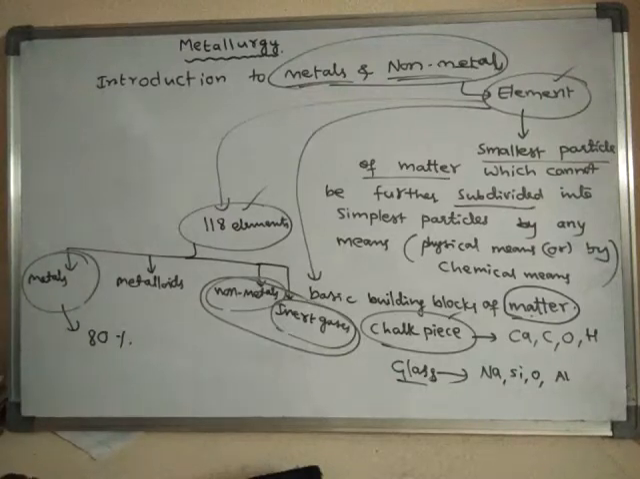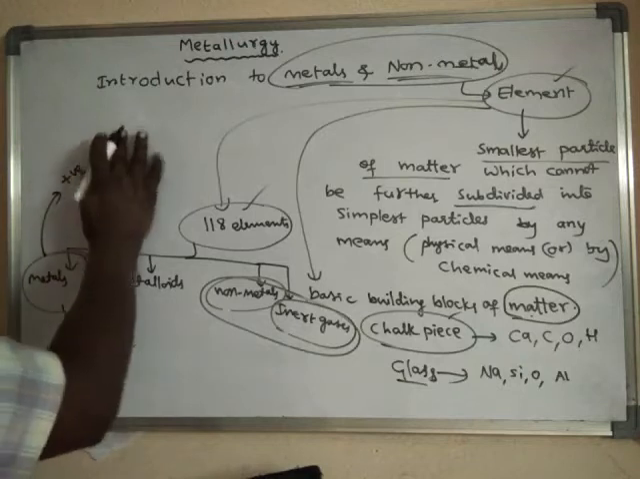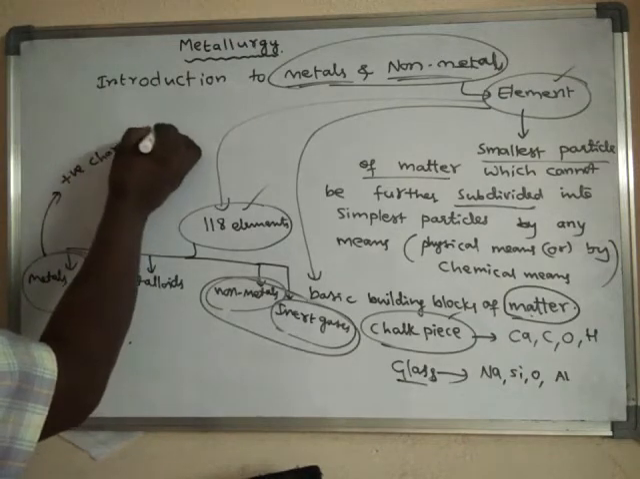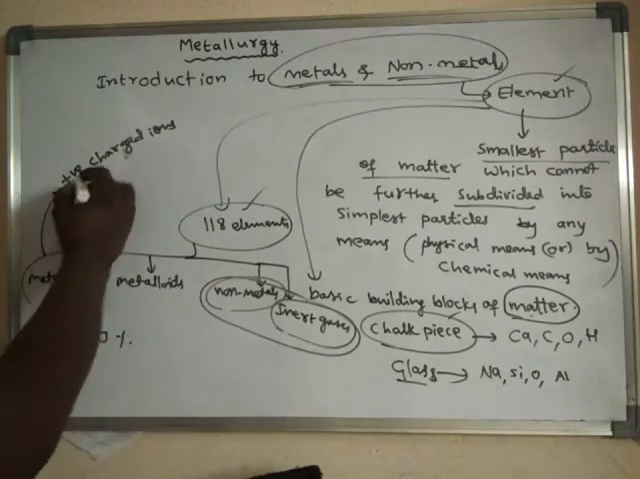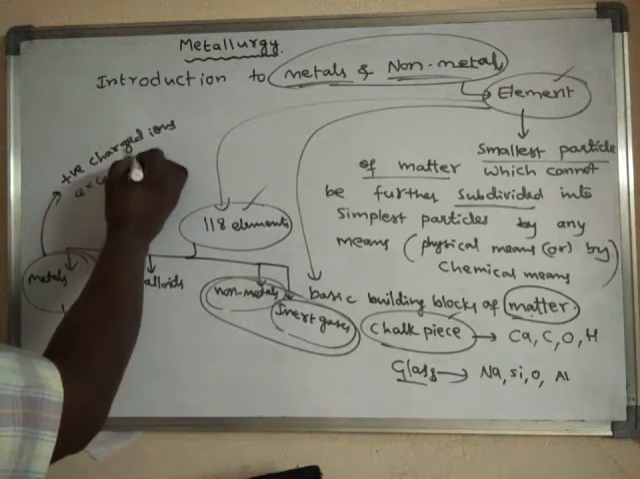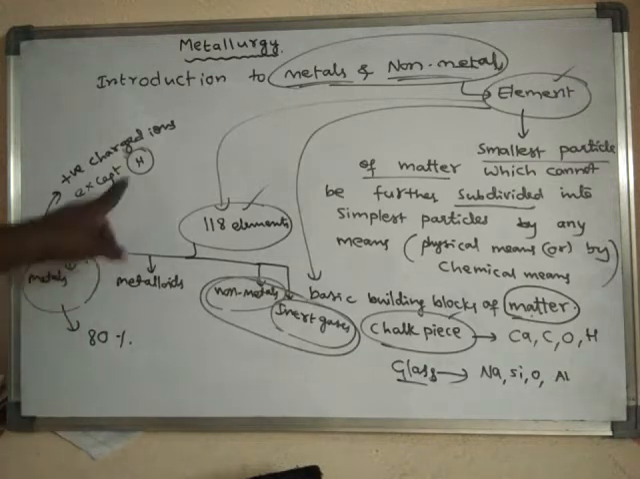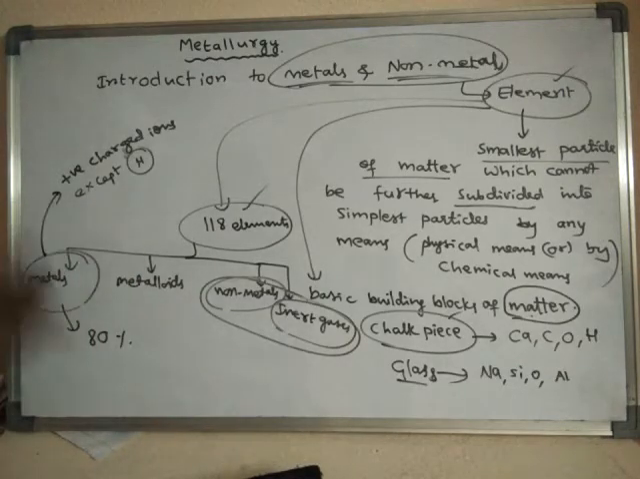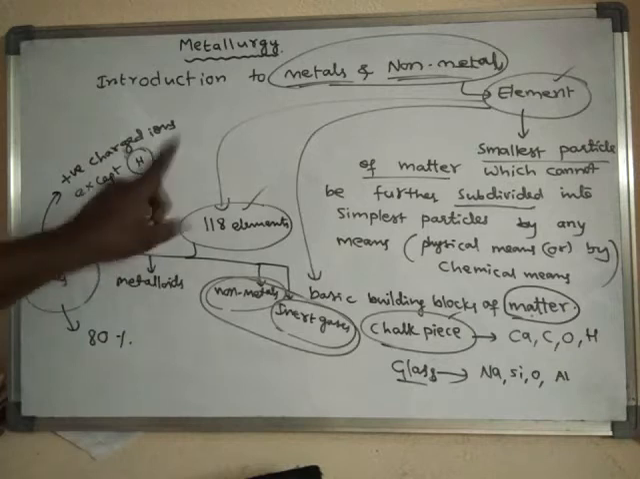Okay, so what are metals actually? Metals are the elements which can form positively charged ions. So all elements which form positively charged ions are metals, except hydrogen, because hydrogen also can form positively charged ions, but hydrogen is a non-metal.